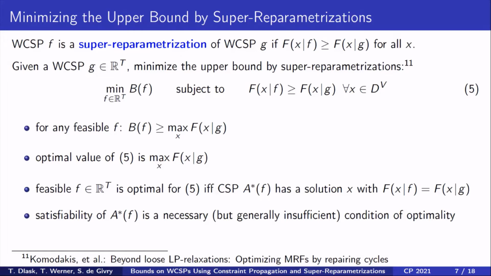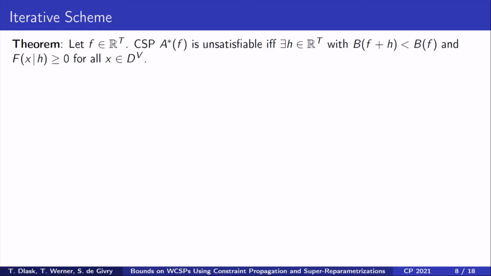Thus, our approach can be seen as a local search to approximately solve the intractable problem 5. We describe this next in detail. One can show that CSP A star f is unsatisfiable if and only if there exists a vector h such that the bound is lower for f plus h than for f, and the value of each assignment in weighted CSP H is non-negative. We call such vector h a certificate of unsatisfiability for f.